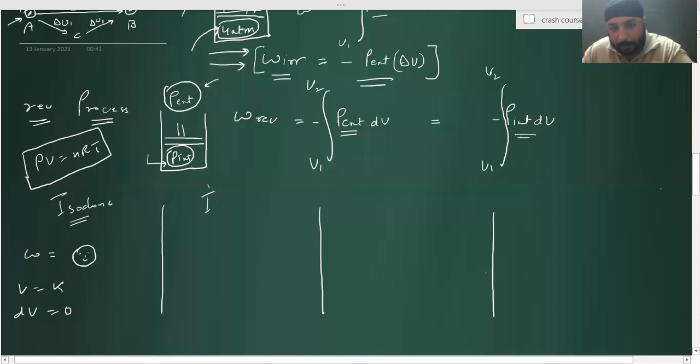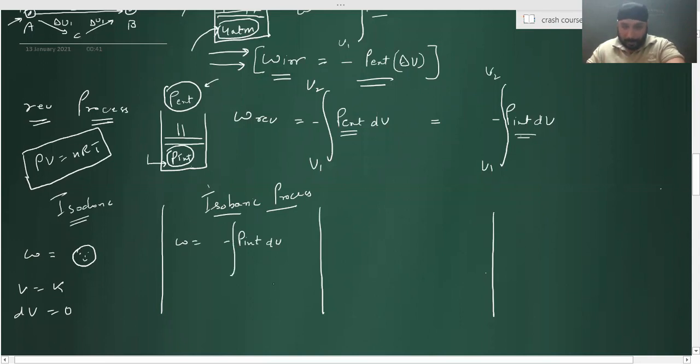Now I'll come to isobaric process. Work done is equal to minus of P internal dV from V1 to V2, and pressure is constant or not? It is constant. Shall I keep the pressure outside? Yes. So shall I say it will become minus of P internal delta V? And P internal is always equal to P external in reversible process, right?